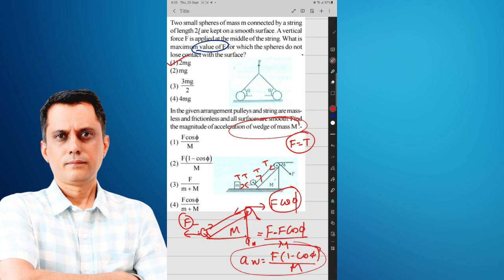The force on this string is F and the force equals T, but the net force along the horizontal direction is F, and this is F cos phi. So F is greater than F cos phi. So the acceleration of the wedge is on the left hand side. So the correct option is the second one.